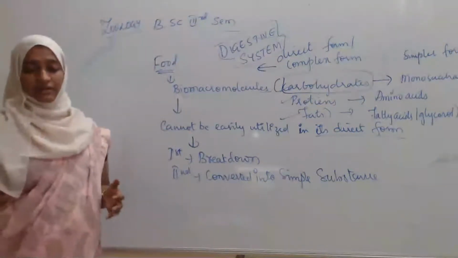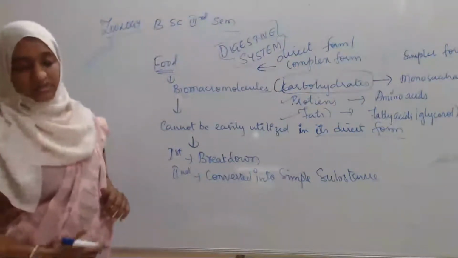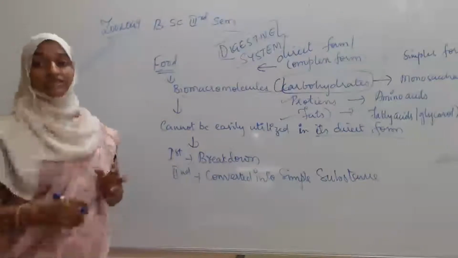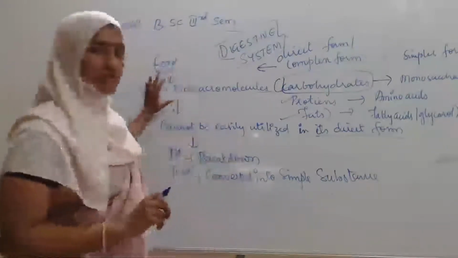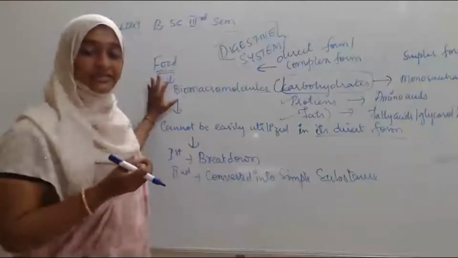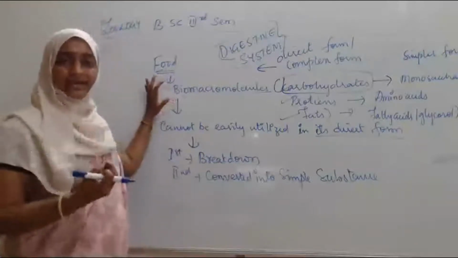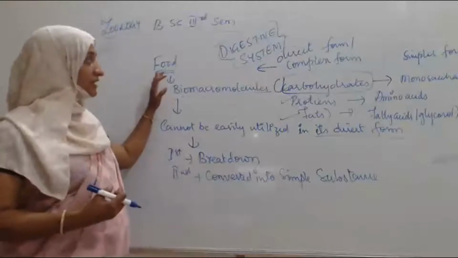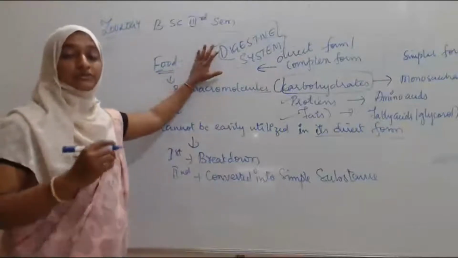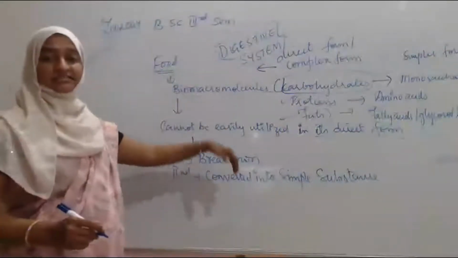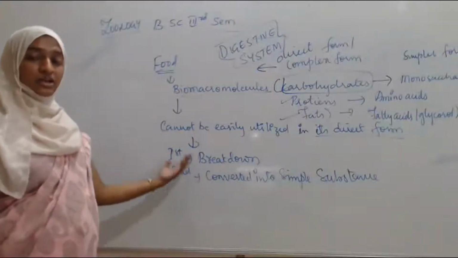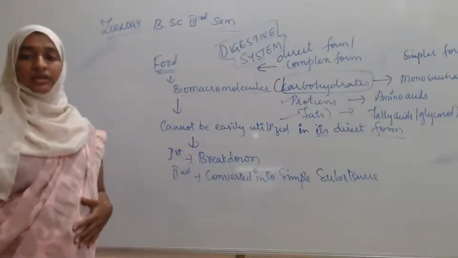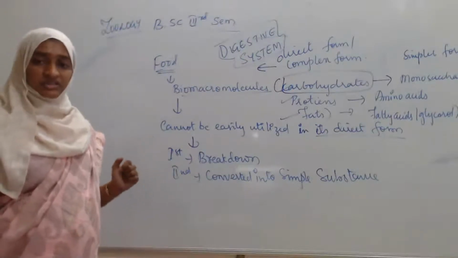Next, let's see what we mean by digestion. What is the definition of digestion? Till now we have seen that the biomacromolecules present in the food cannot be utilized directly, as they are in the complex form. First they have to be broken down, then converted into the simpler form, and then the cells of our body can utilize those food substances.